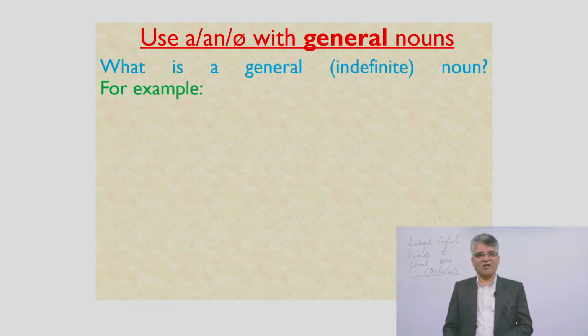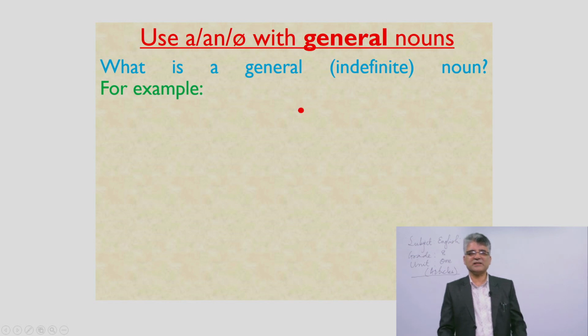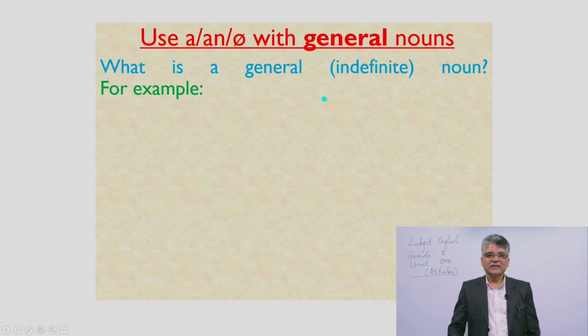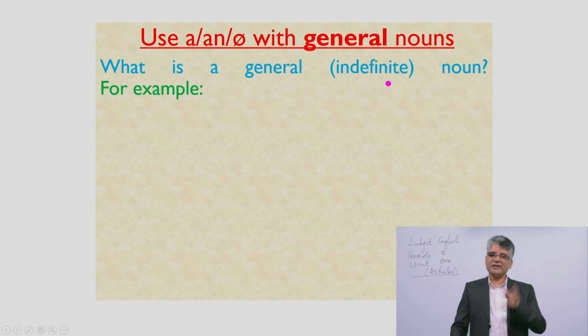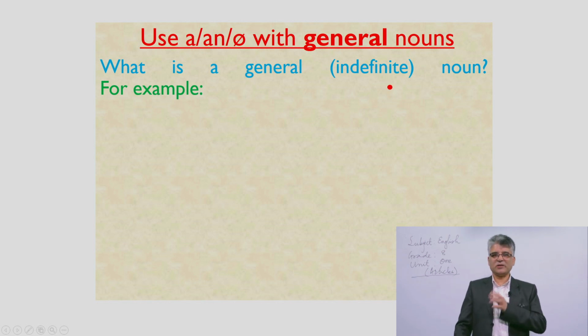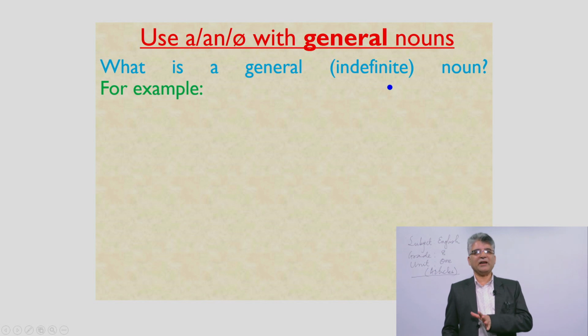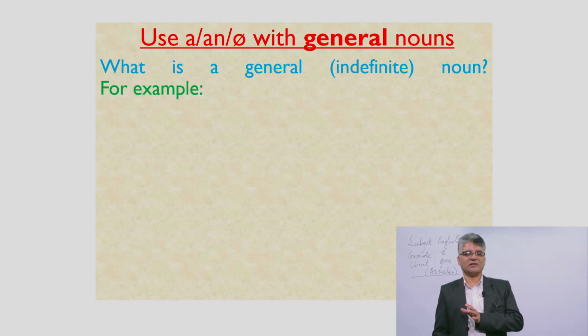What is a general or indefinite noun? That is indefinite, not fixed. It is general, common, not specific. We don't have particular information about it so far. So this is a general noun.